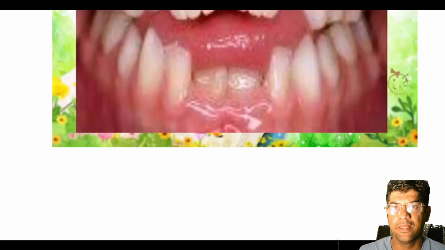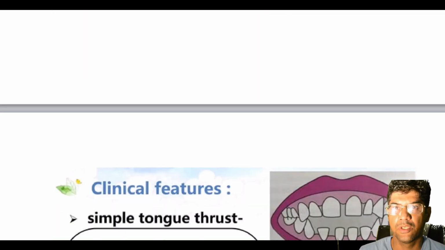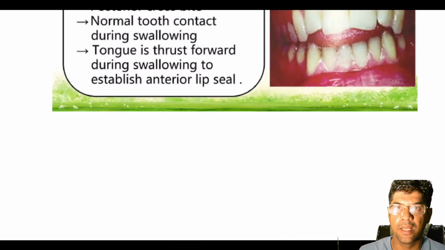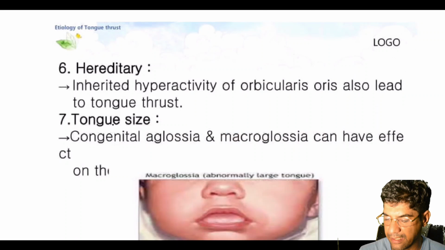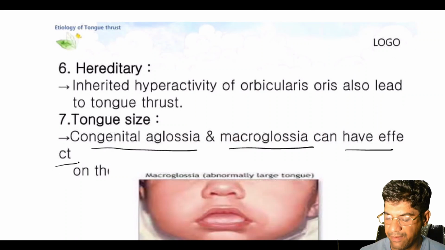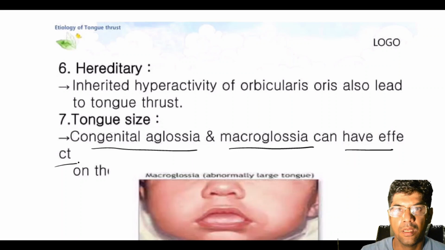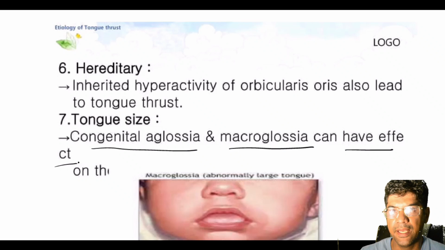Again, coming to the etiology of tongue thrust: hereditary factors, structure of the maxilla, and certain neuromuscular characteristics that favor tongue thrust can be hereditary. Tongue size, like macroglossia, can contribute to the tongue thrust. Congenital aglossia, that is the absence of the tongue, affects the dentition differently.